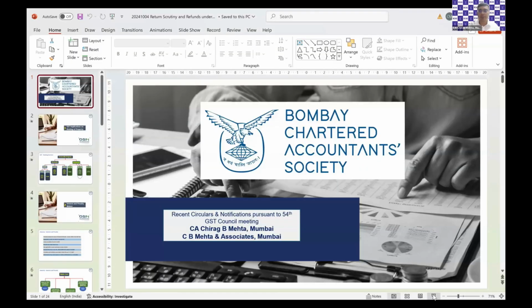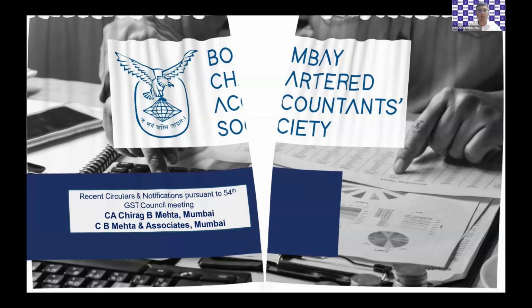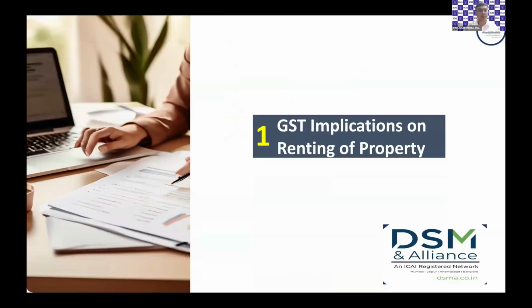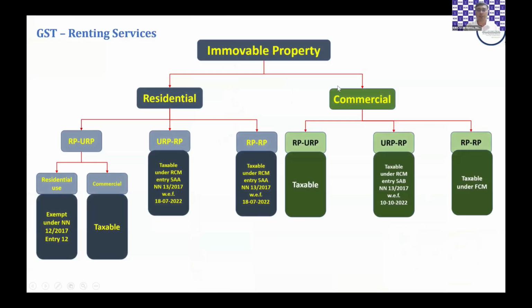So we'll discuss here a few of the important recommendations by the 54th Council meeting. The first one is GST implications on renting of immovable property.